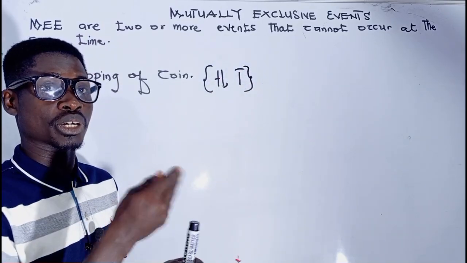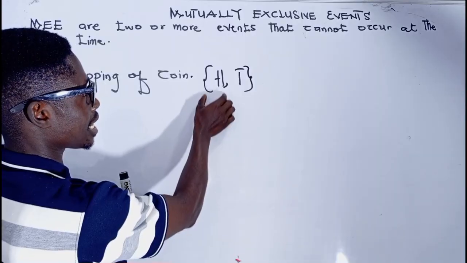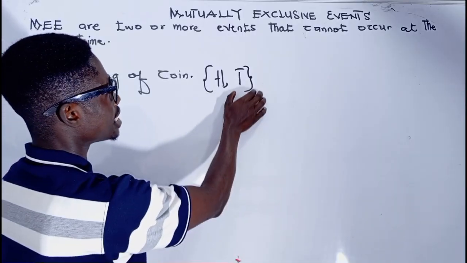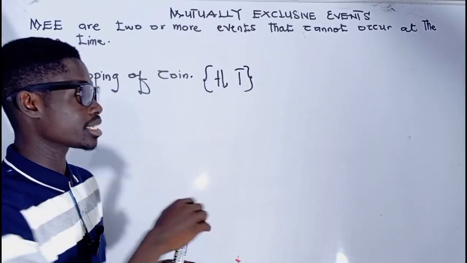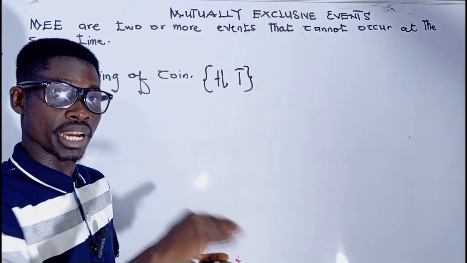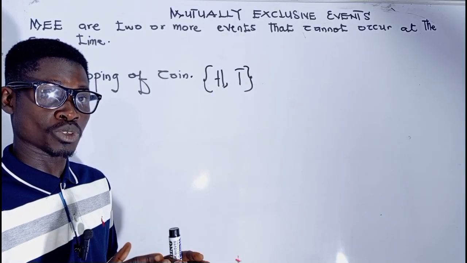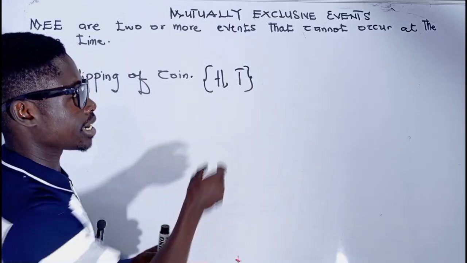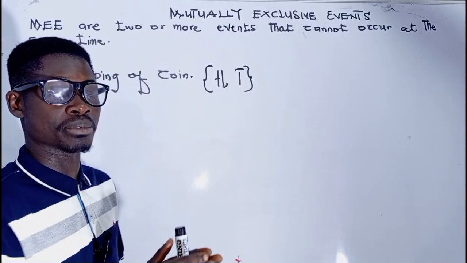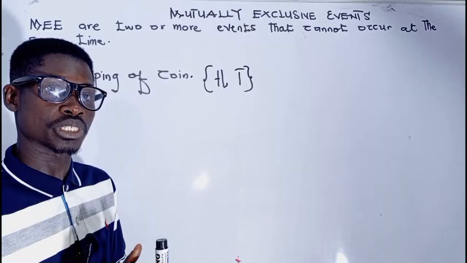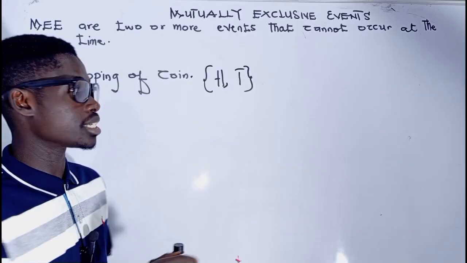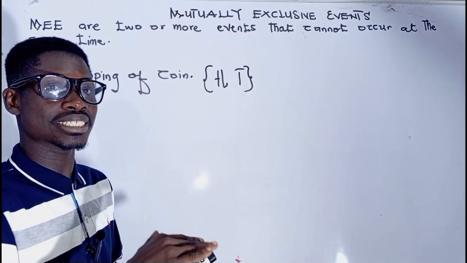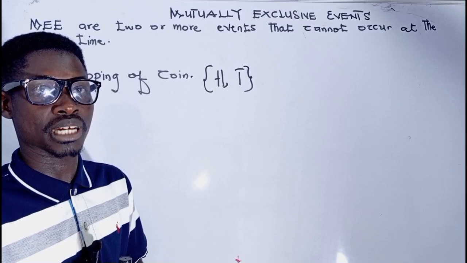This means that when we toss a coin, we can get a head at a time or a tail at a time, but not a head and a tail occurring at the same time. It is not possible. So, tossing a coin and obtaining a head and a tail at the same time are mutually exclusive events because these two outcomes can't happen at the same time.